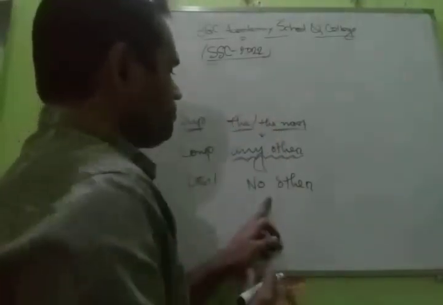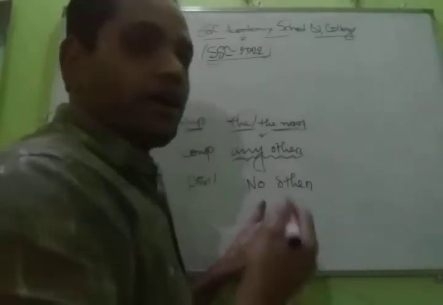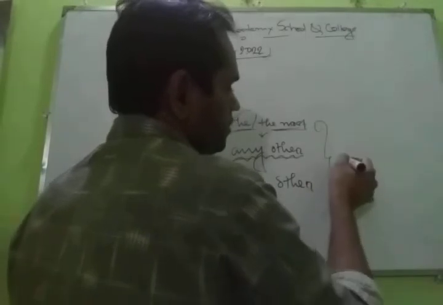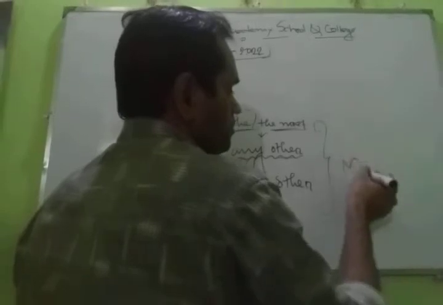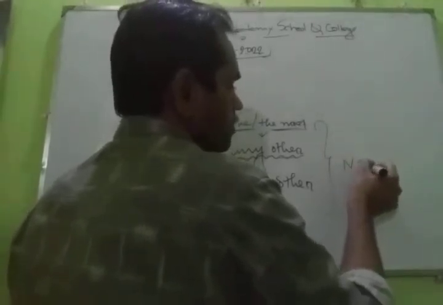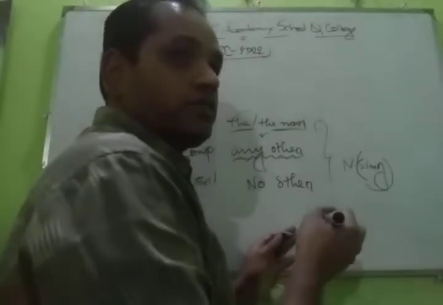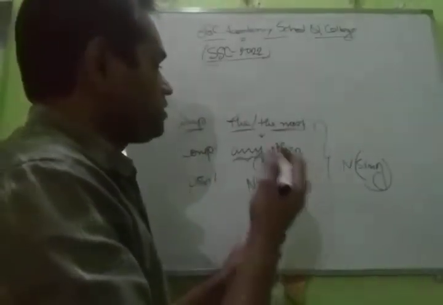This line is superlative. This line is comparative. This line is "no other." Have you understood? After "no other," we get a noun. The noun is singular. Have you understood? Dear learners, again I am discussing these rules.